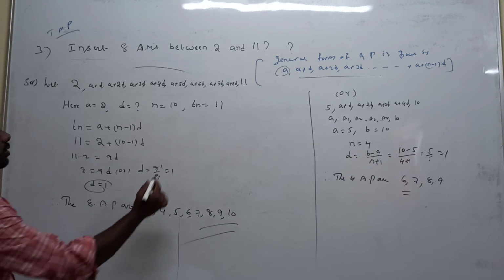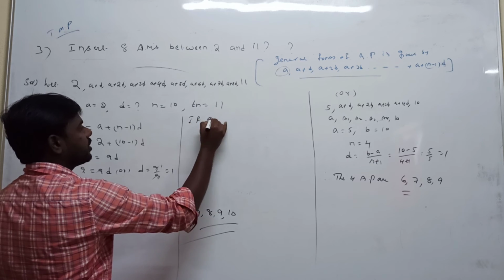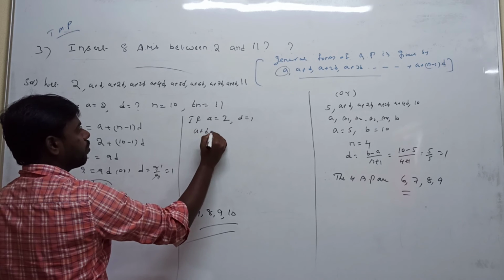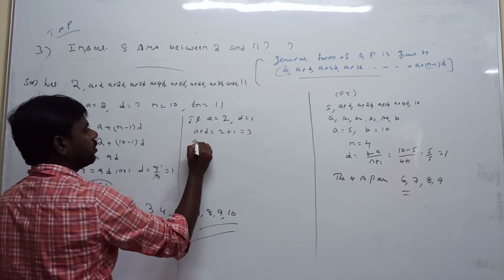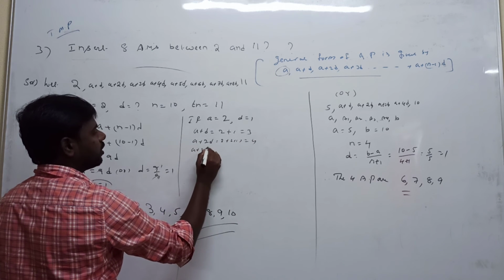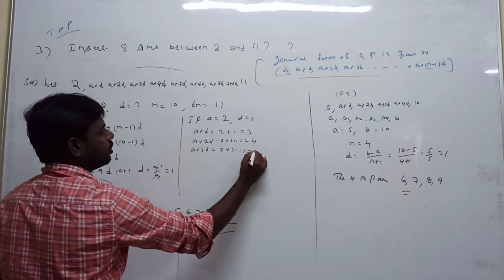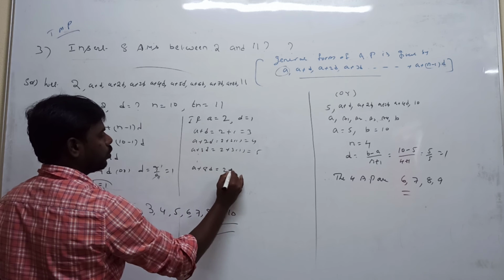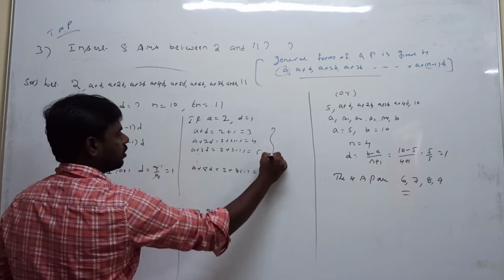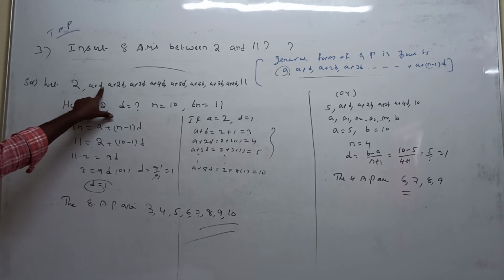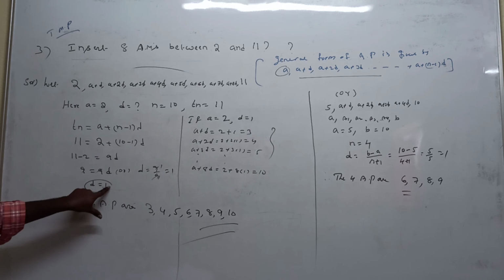How you write this: normally if a is equal to 2 and d is equal to 1, what is the first one we are assuming? a plus d, 2 plus 1 is equal to 3. a plus 2d is equal to 2 plus 2, the value is 4. a plus 3d is equal to 2 plus 3 into 1, which is 5. Therefore up to a plus 8d is equal to 2 plus 8 into 1, which is 10, and so on. Easily, the first term is a, the second term is a plus d, so we can take the first element and the common difference.